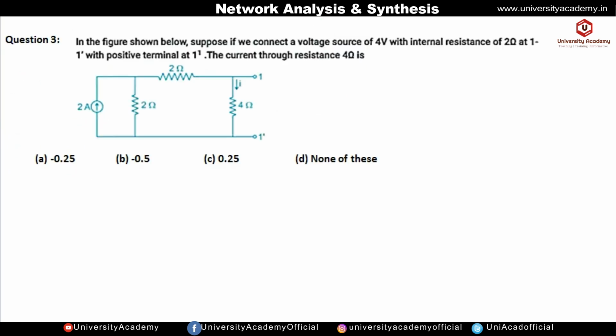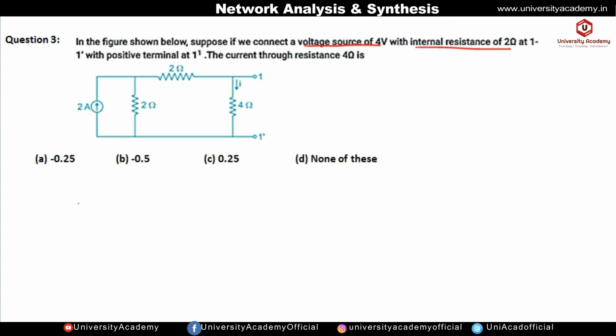Okay, so let us see a question. In the figure shown below, suppose we connect a voltage source of 4 volt with the internal resistance of 2 ohm at 1 dash, with the positive terminal at 1 dash. It means the voltage source is having the positive terminal at 1 dash. Okay, so this is 1 dash terminal. Now we have to find out the current flowing through this 4 ohm, that is, we have to find out the value of this current I.